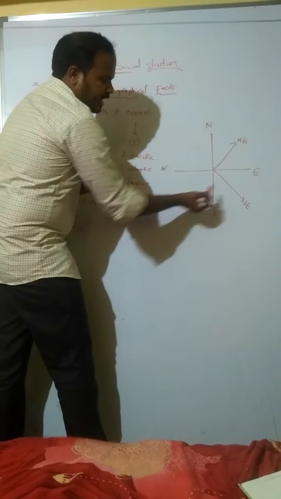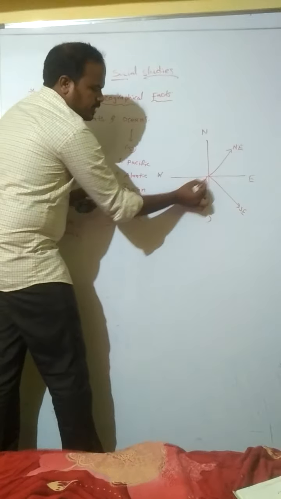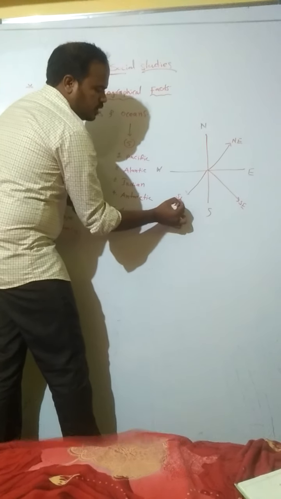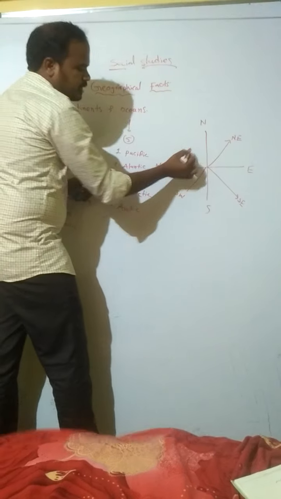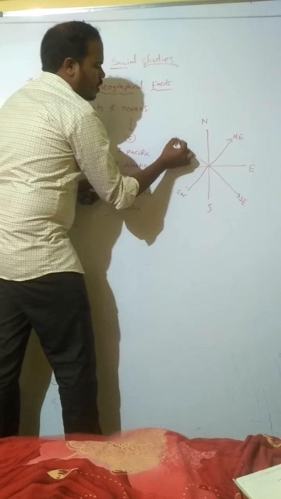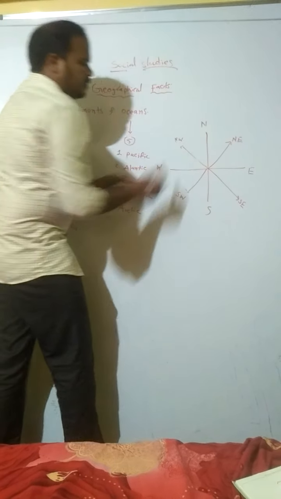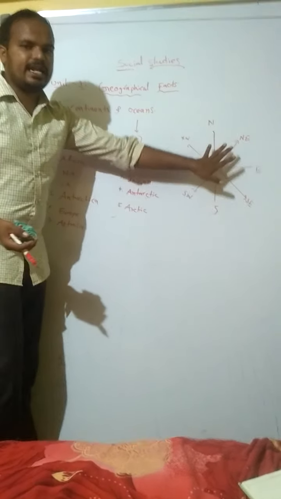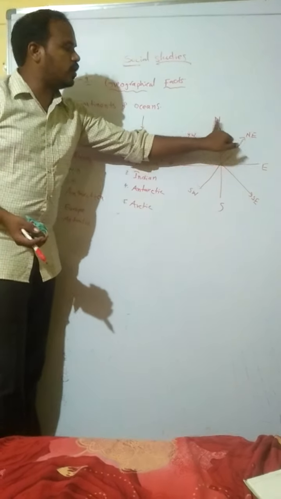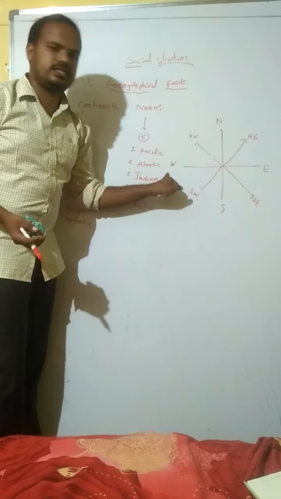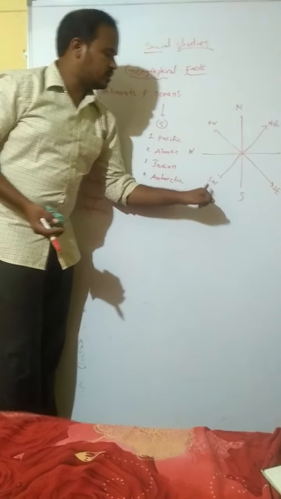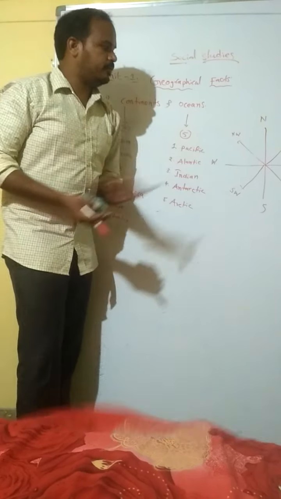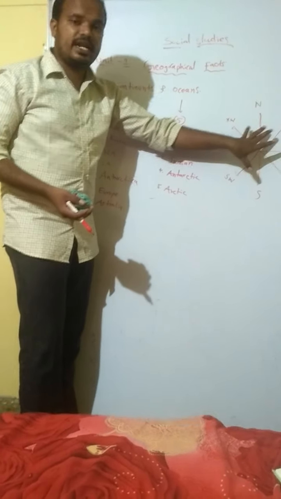In between south and west, we have southwest. In between north and west, we have northwest. These are the 8 directions we have. Mainly we have 4 directions: north, east, south, west, and then northeast, southeast, southwest, and northwest.